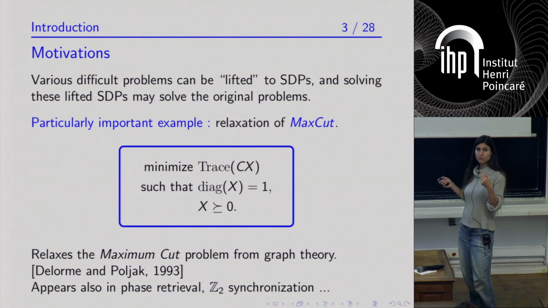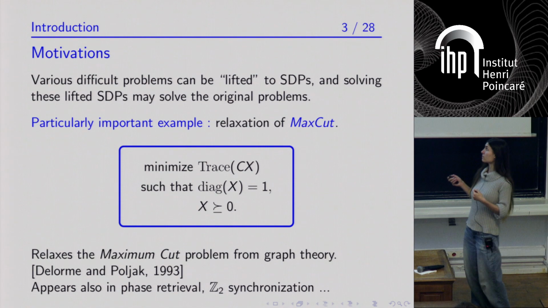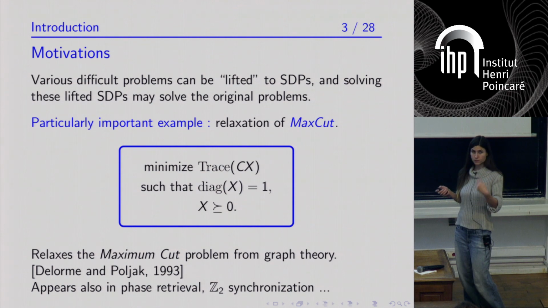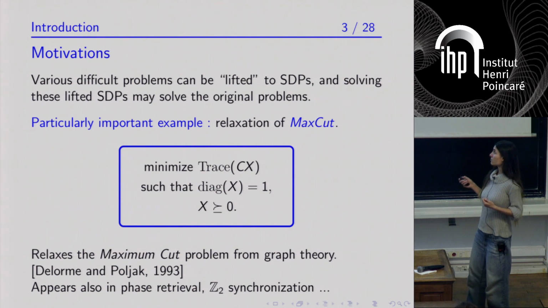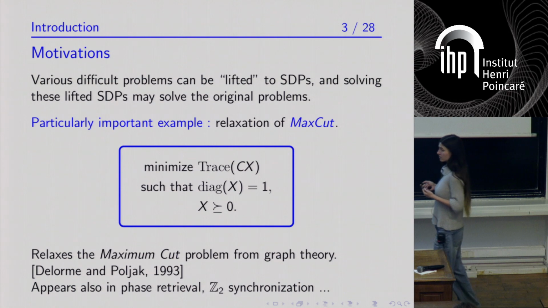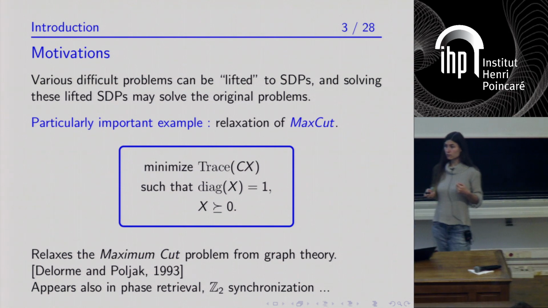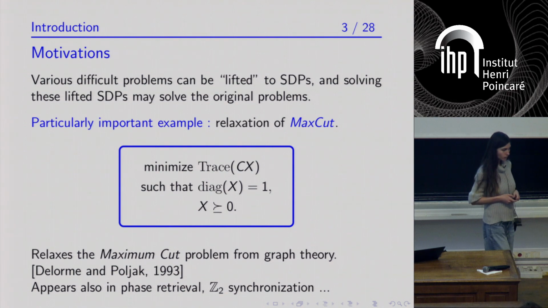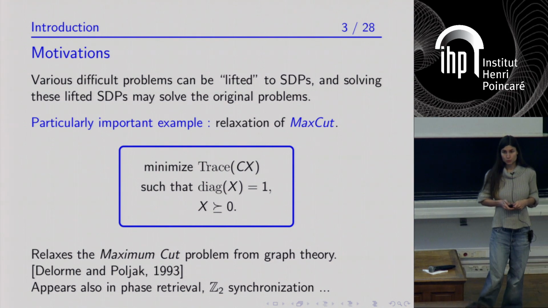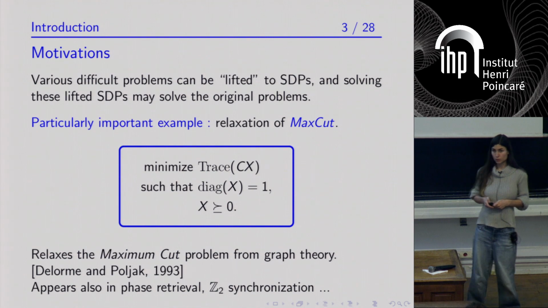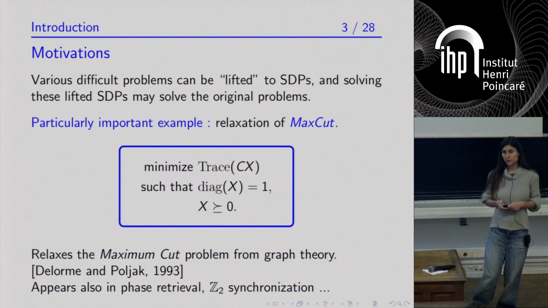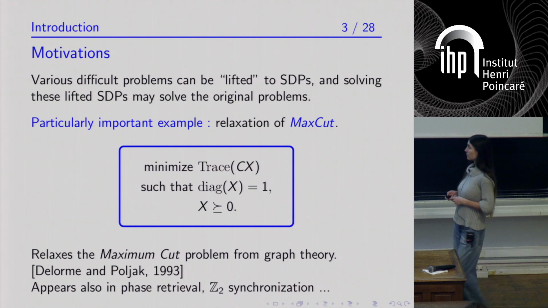So it's the operator that extracts the diagonal coefficients of a matrix. And so the corresponding program is that you want to minimize the trace of Cx for some fixed C under the constraint that X is a positive matrix with diagonal equal to 1. So all the coefficients on the diagonal must be 1. So this problem has been introduced as a relaxation of the maximum cut problem from graph theory, but it also appears in inverse problems like phase retrieval or Z2 synchronization.